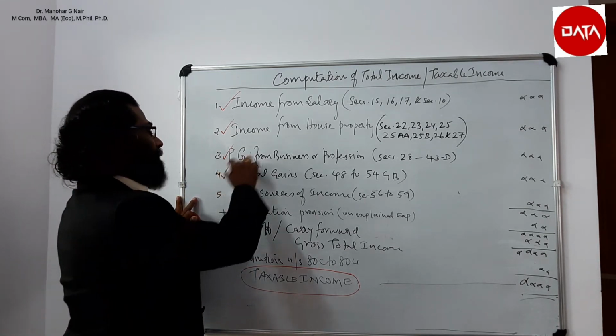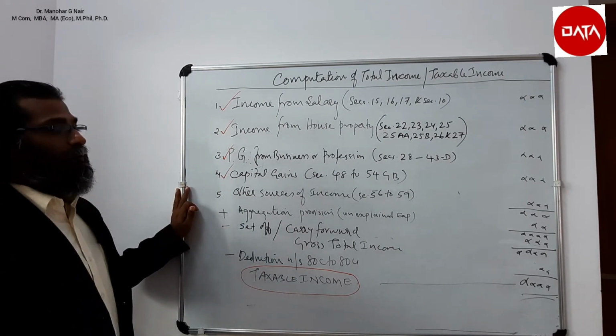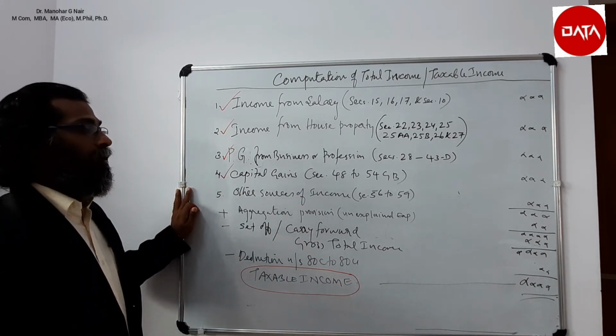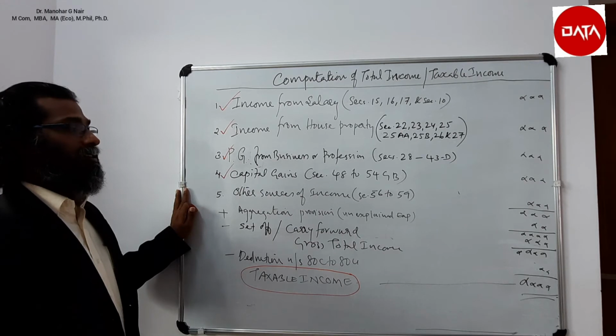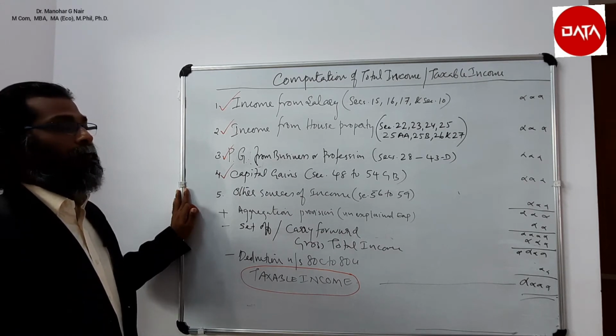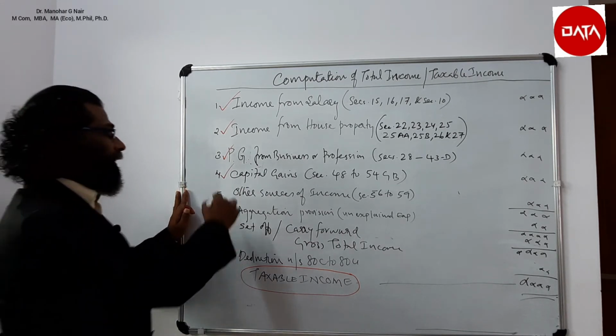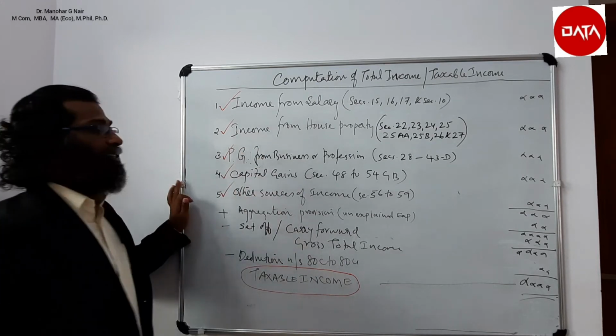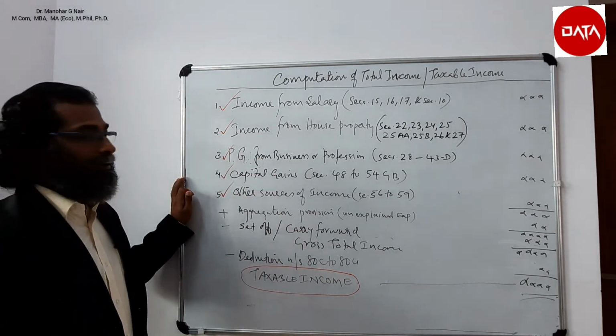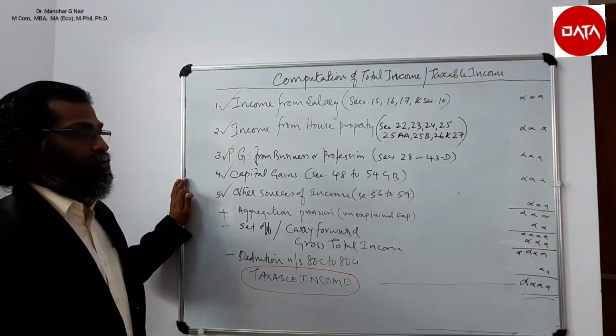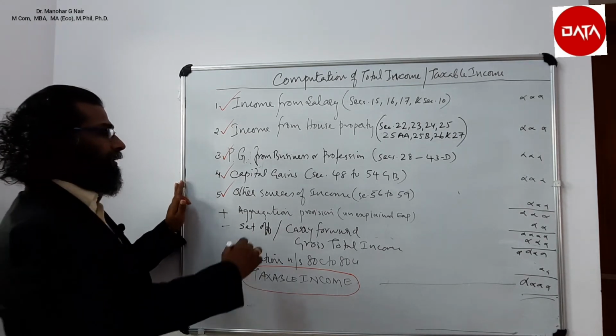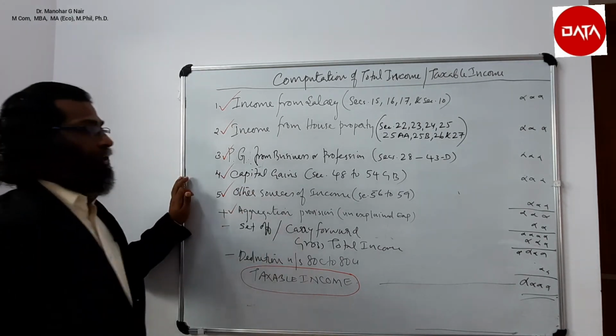The income from capital gain has to be calculated, if applicable, by adopting various sections of section 48 to 54GB, and any other residual income also has to be calculated based on sections 56 to 59, and aggregation provision has to be considered.